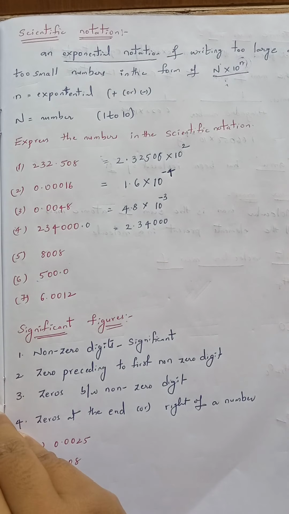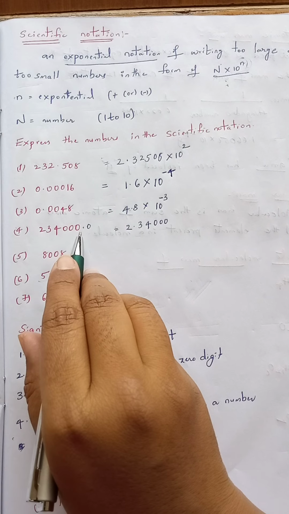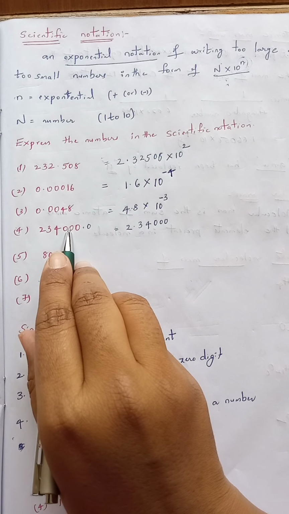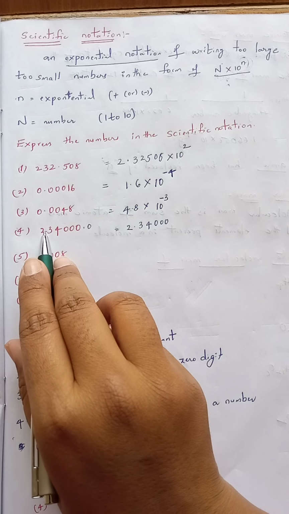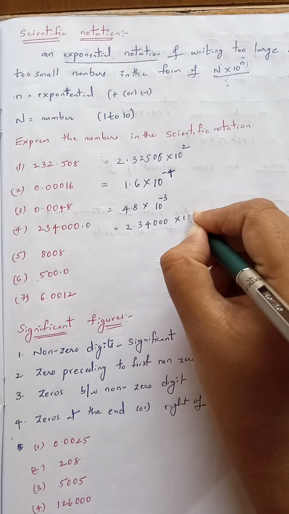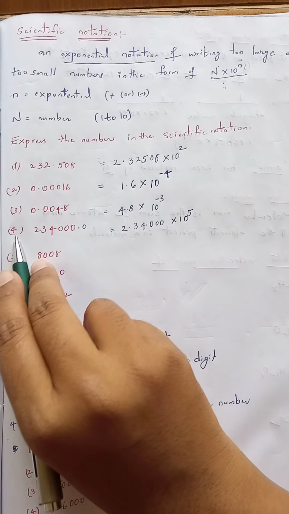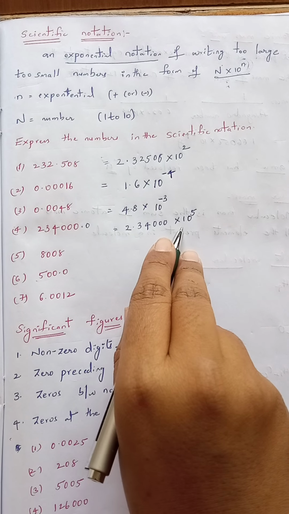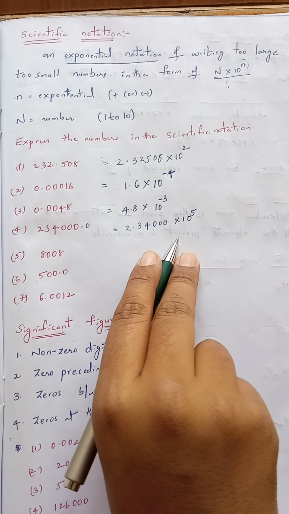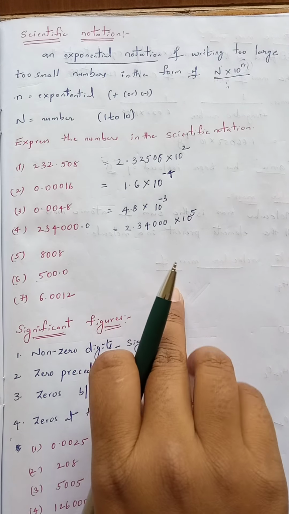Then the value becomes 2.34000. How many digits did we make this point move? 1, 2, 3, 4, 5. Then it becomes 10 to the power of 5, because it is moving in the left direction. There is no negative sign, it is a positive sign. Like this we can write scientific notation.